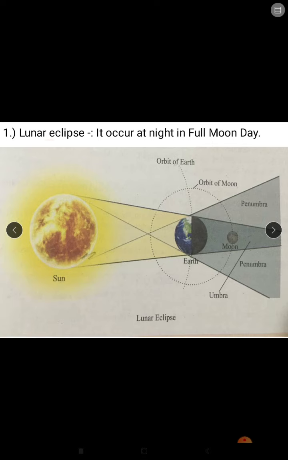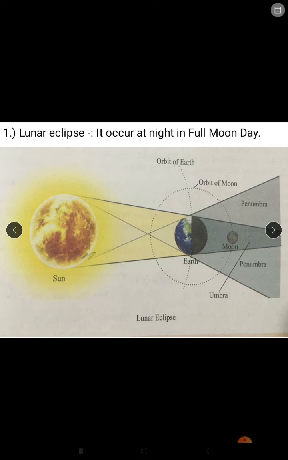Now what is lunar eclipse? So when the earth comes in between the sun and moon in a straight line while revolving around the sun, the earth casts its shadow on the moon. You can see earth is casting a shadow on the moon. It stops the light of sun from reaching the moon. Hence the moon cannot be seen partly or wholly. This is called lunar eclipse.